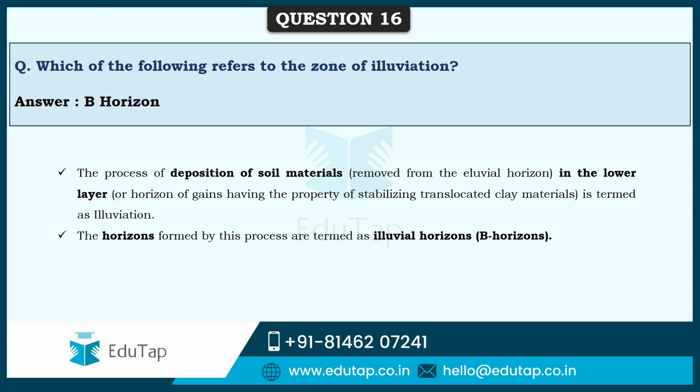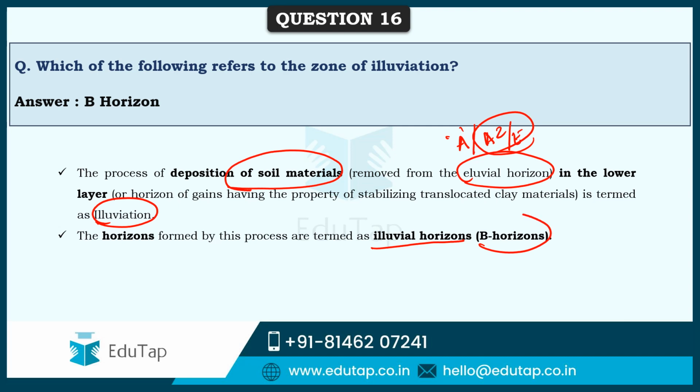The B horizon is formed because of elevation, that is the process of deposition of soil materials that are removed from the upper zone, the A or A2 or E zone, and translocated to the lower layers of horizons, and this process is called elevation. Since the horizon is formed because of elevation, it is also called the alluvial horizon. That is, the B horizon is the alluvial horizon and is formed because of elevation.